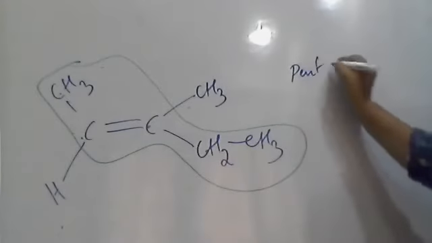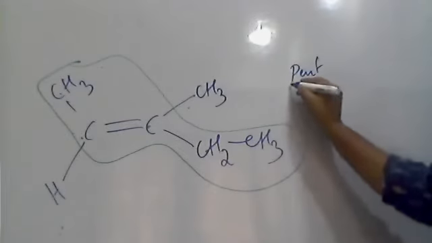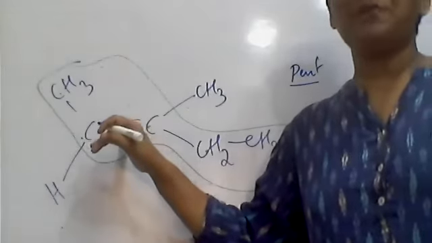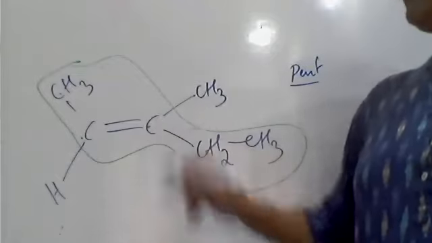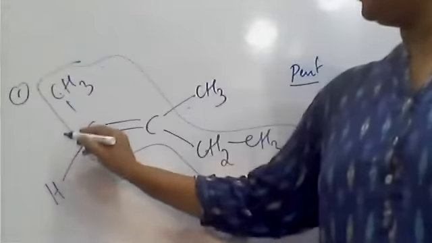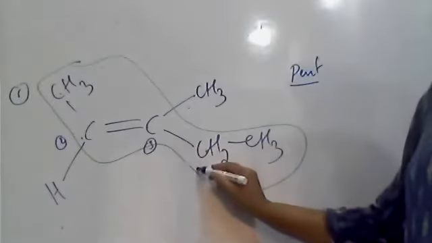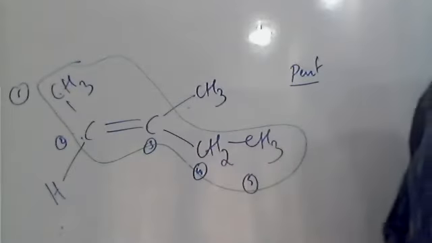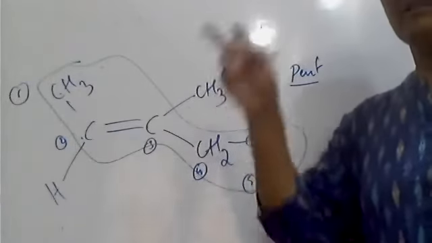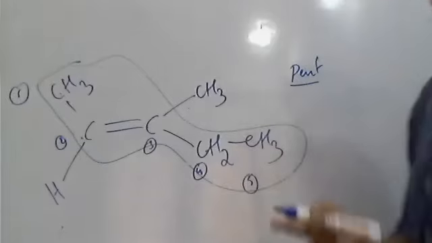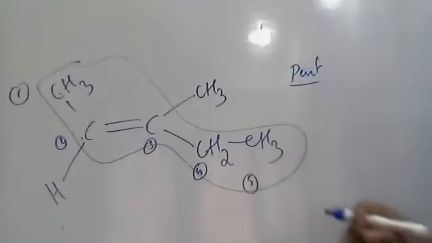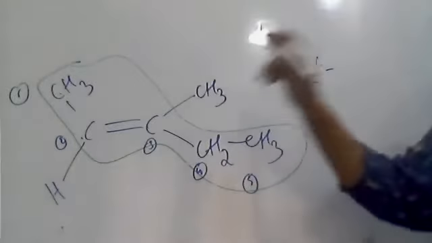So the root word for the number of carbons is pent. While numbering, we know that the double bond is preferred over the single bond. Therefore, numbering must be from the left side: 1, 2, 3, 4, 5. Between 2 and 3 there is a double bond. According to the IUPAC system, whenever a double bond is between two carbons, the lesser number carbon is mentioned in the name. So it is pent-2-ene.